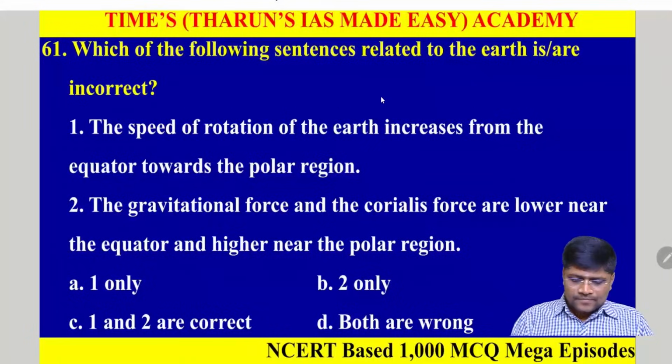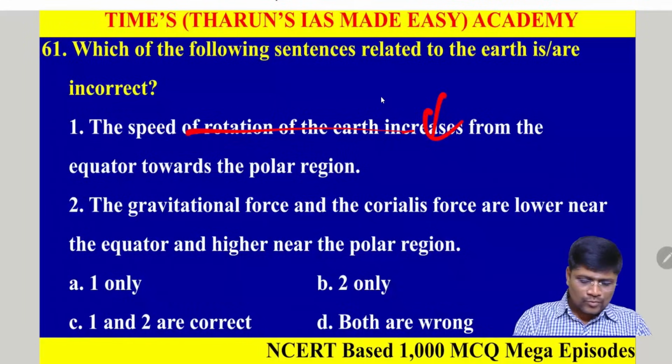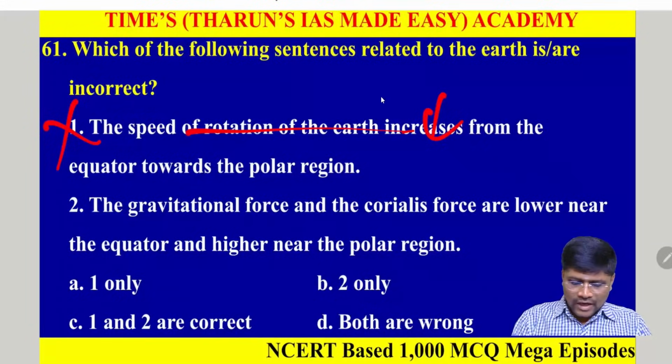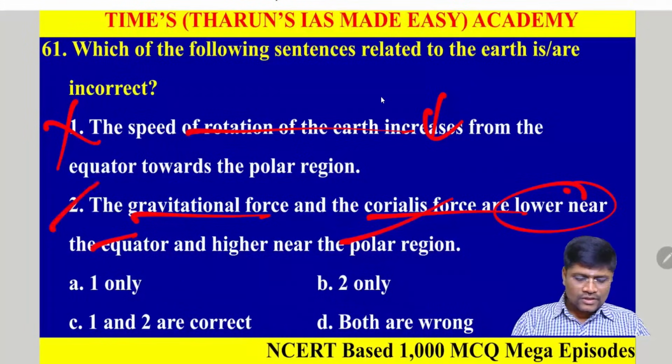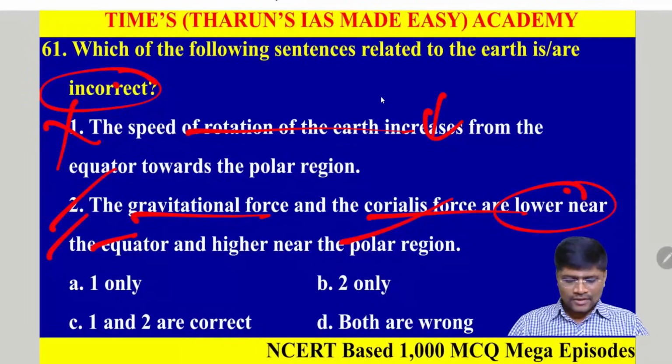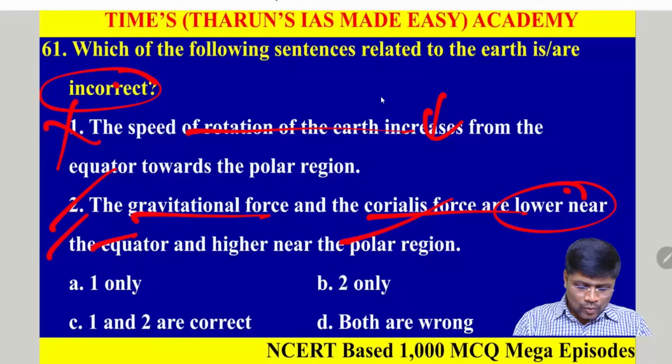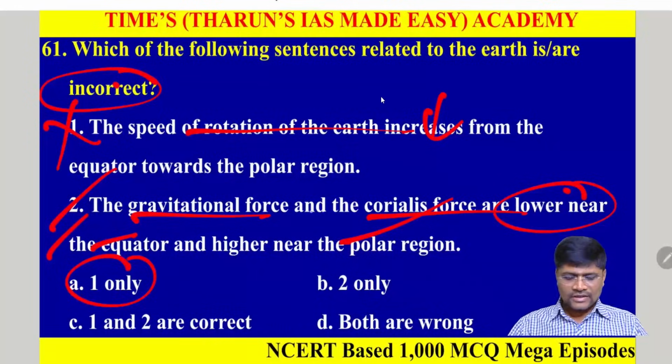According to the explanation, the speed of the Earth's rotation decreases from the equator towards the poles. So the first statement is incorrect. The gravitational force and the Coriolis force are lower near the equator and higher near the polar region. So the second statement is correct. But the question is demanding the incorrect statement. So only one is incorrect because the second statement is correct. Clear?